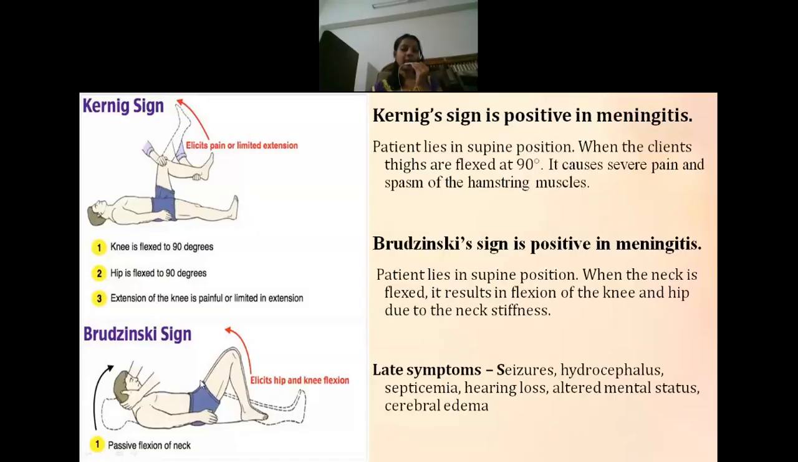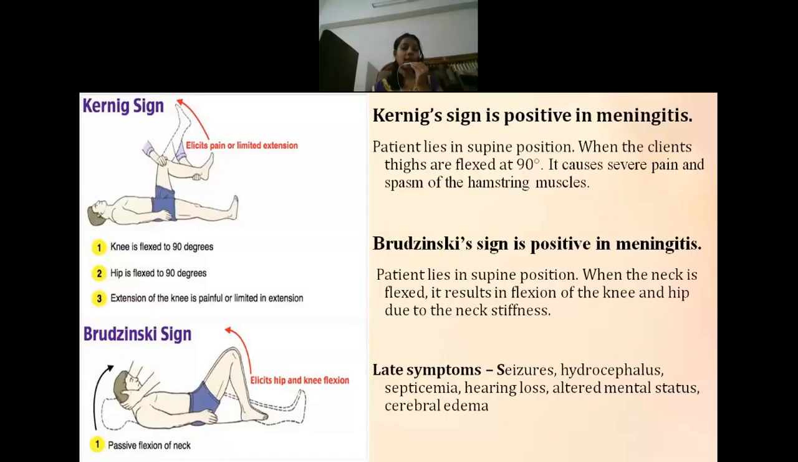Next one is Brudzinski's sign. Brudzinski's sign is also positive in meningitis. So here also ask the patient to lie in a supine position. Next, what you have to do is flex the neck. Whenever the flexion of the neck is done, it will result in flexion of the hip and the knees. That is because of the stiffness of the neck actually.